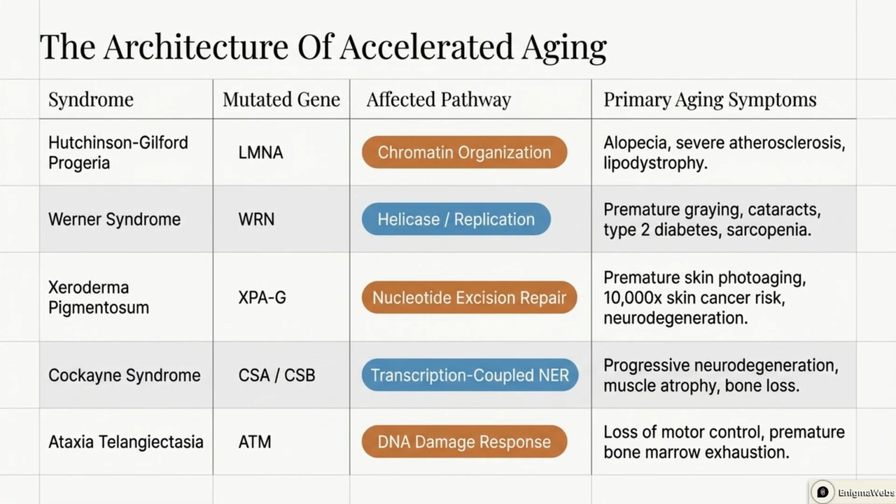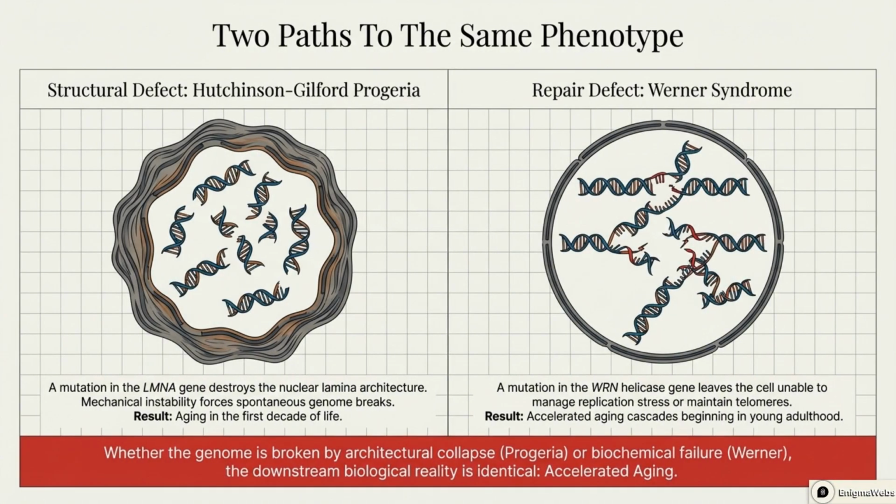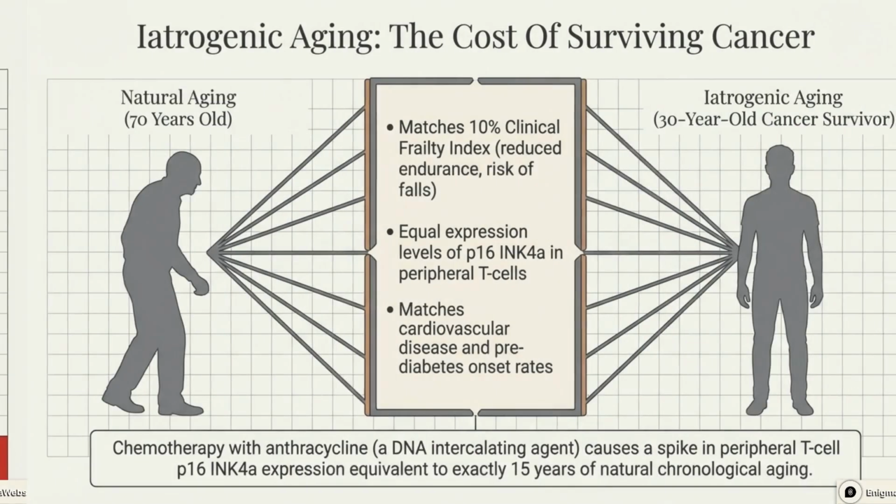The architecture of accelerated aging is evident in progeroid syndromes, where mutations in DNA repair or architectural genes lead to premature aging. Examples include Hutchinson-Gilford progeria and Werner syndrome, which involve defects in chromatin organization and replication, respectively. Accelerated aging can stem from structural defects, like in progeria, or repair defects, as seen in Werner syndrome. Whether the genome breaks from architectural collapse or biochemical failure, the result is identical: accelerated aging.